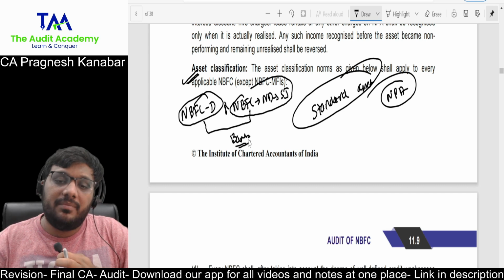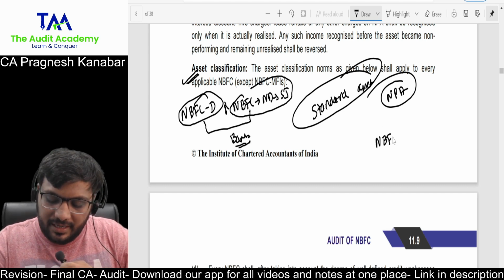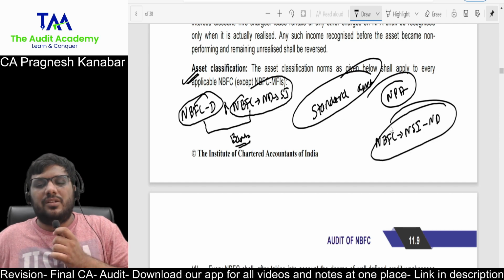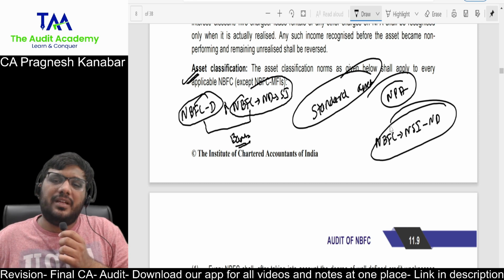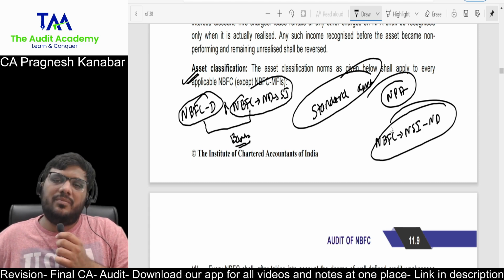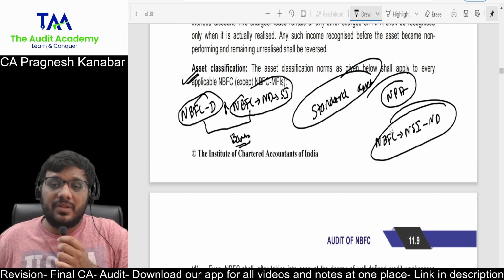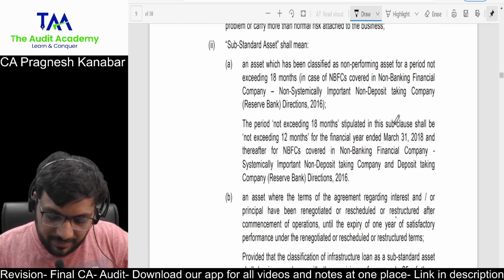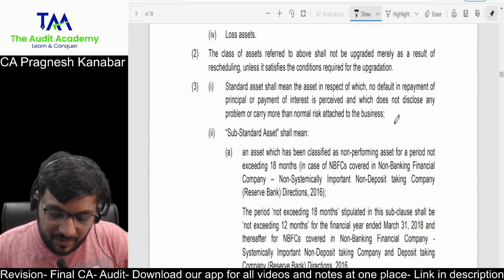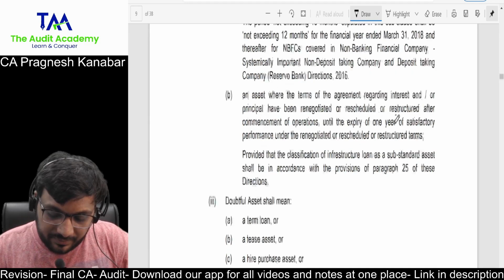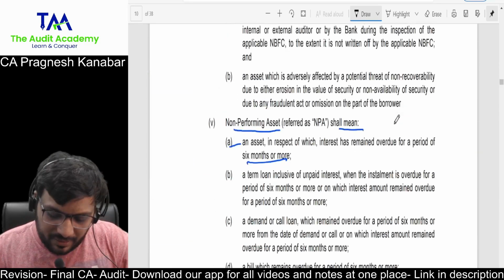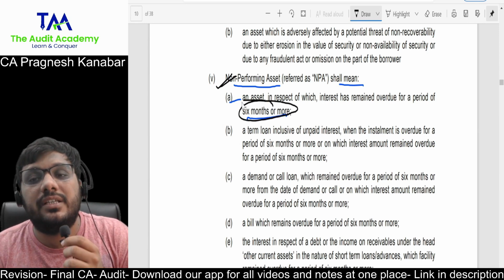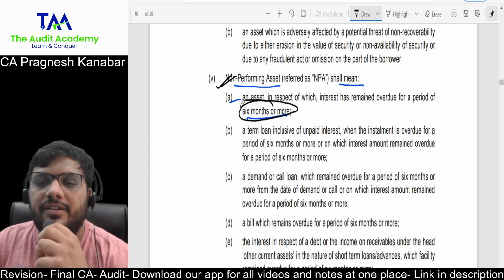However, other NBFCs, I am talking about NBFC-NSI-ND. Look at this. No one is worried about them. Non-systemically important, not accepting deposits. For such NBFCs, the period is different. They have given a different period of non-performing asset. Non-performing asset 6 months or more. So overdue 6 months or more, it becomes non-performing asset for them.